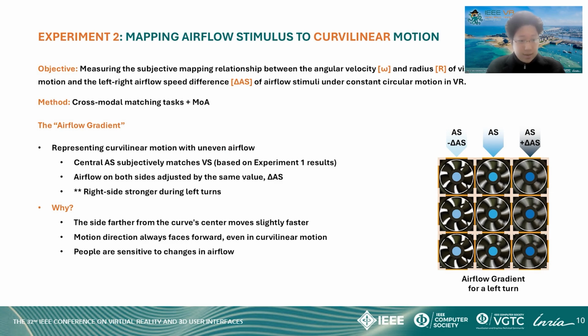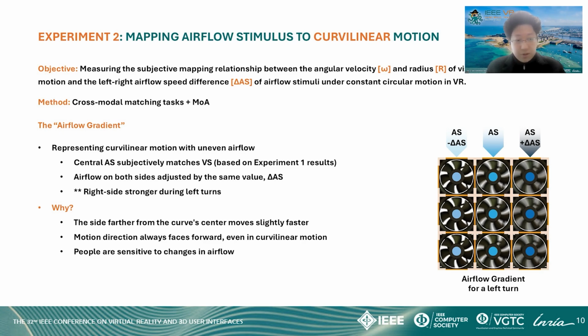Next, we conducted the second experiment to measure the subjective mapping relationship between the angular velocity and radius of the virtual motion and the left-right speed difference, which is delta As, of the airflow stimuli under constant circular motion in VR. Since few studies have explored airflow metaphors suitable for simulating curvilinear motion, we introduced the concept of airflow gradient. This model simulates curvilinear motion with unevenly distributed airflow. The central airflow speed is set to match the virtual speed, as determined in experiment 1, with the airflow on both sides adjusted by a variable amount, delta As. When the virtual motion turns left, the airflow on the right side is stronger than on the left.